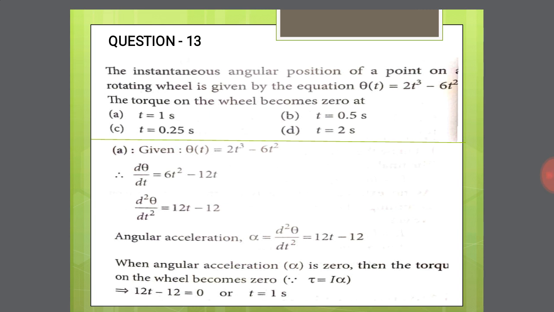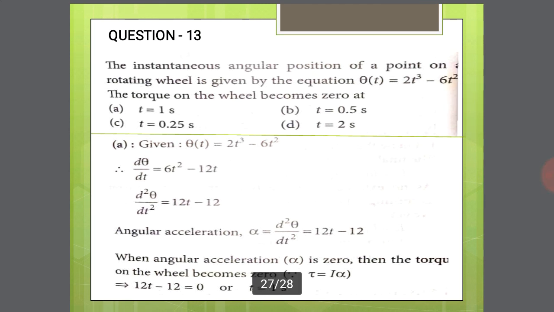The torque on the wheel becomes 0 at... So we differentiate this equation with respect to time. d theta by dt is the differentiation of 2t cube, which is 6t square, minus the differentiation of 6t square, which is 12t.